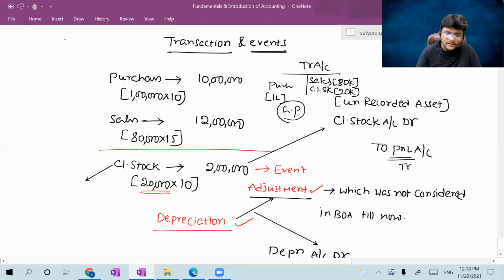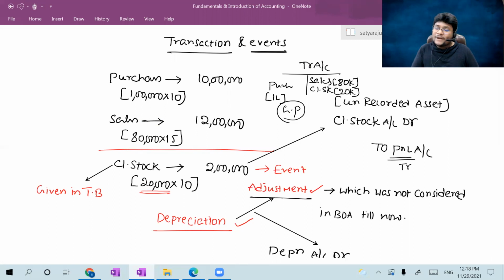If closing stock was given in the trial balance, it was already considered, before preparation of the financials, at the time of preparation of the trial balance itself. That means P&L was not yet started.